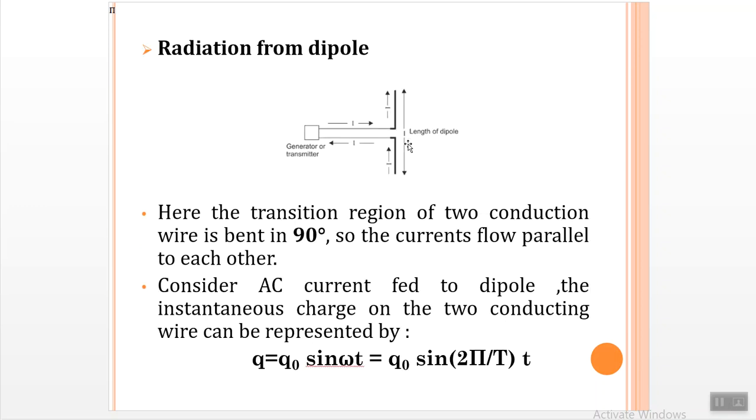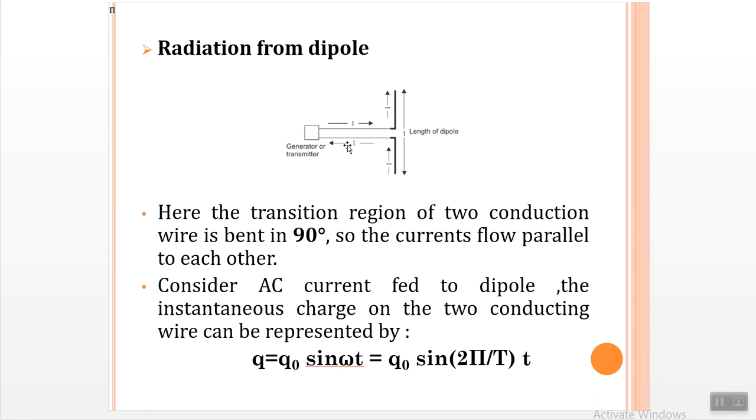Moving on to radiation from a dipole. So this is the structure of the dipole. Here the same conducting wires have one end of both connected to a generator, and the other end is bent at 90 degrees. When we provide the source, that is AC current, to these wires, the current flows parallel to each other.